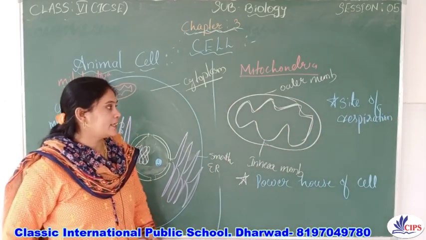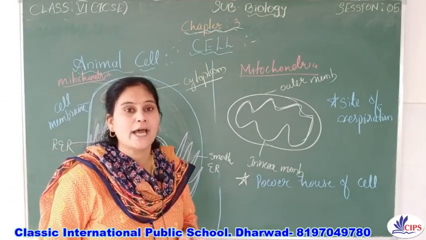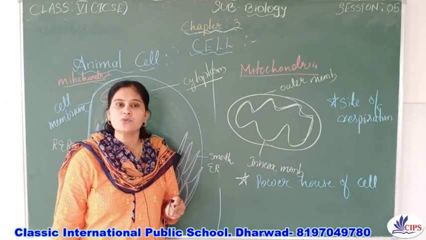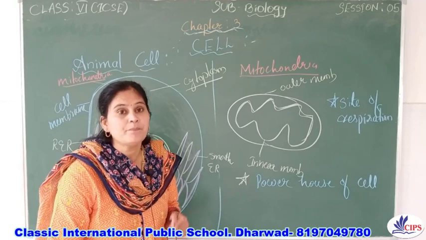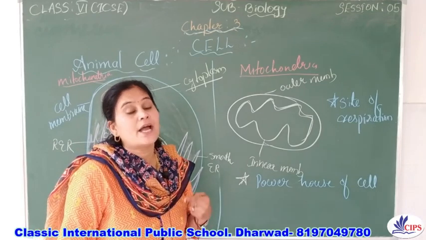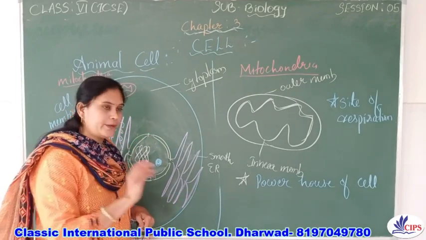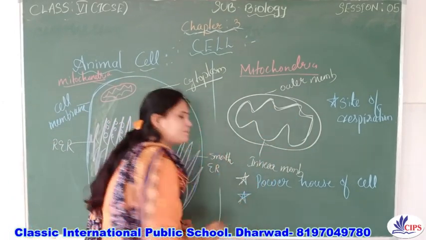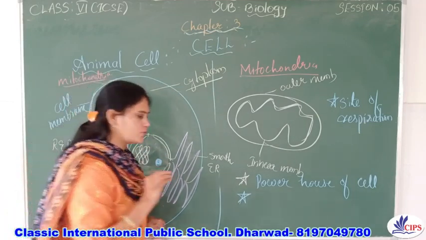What does that mean? It means that in the mitochondria, the food is oxidized. The food is oxidized and releases carbon dioxide, and energy is produced. So during respiration, because these are the site of respiration, the food, in the sense of glucose, right?